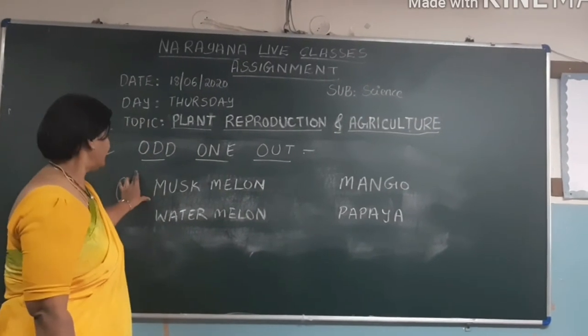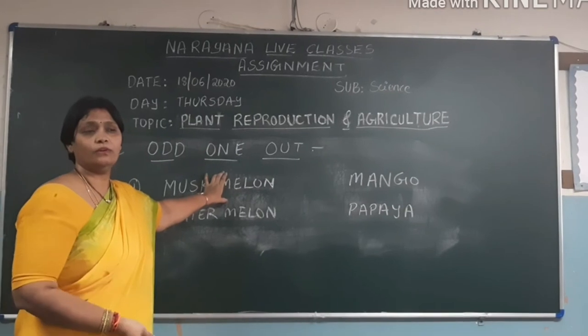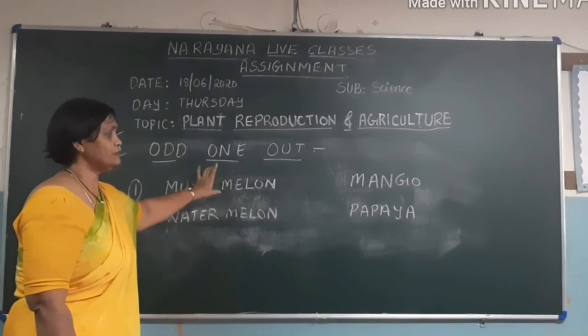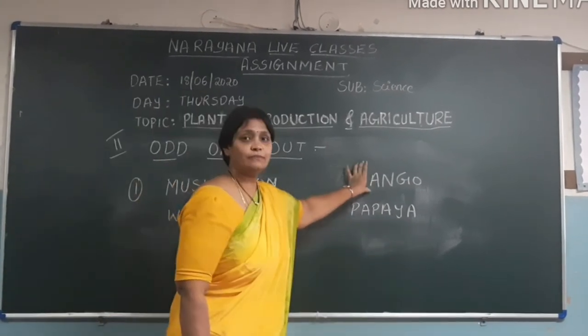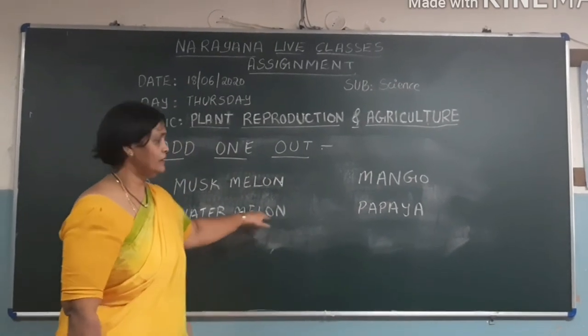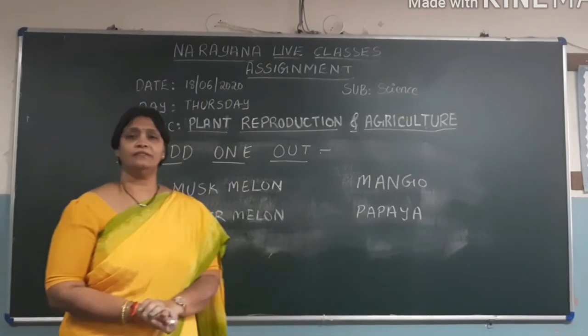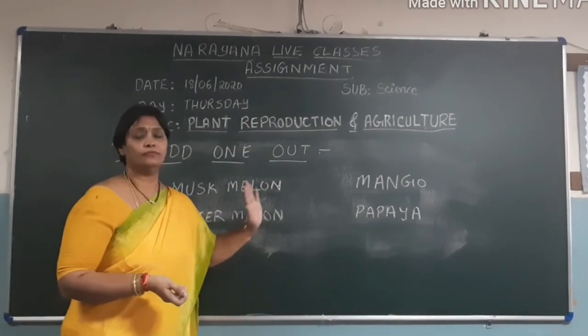First, they have given muskmelon. They have given the pictures in your book. You can check that one. First is muskmelon. Second is mango. Third one picture they have given as watermelon. Fourth, they have given picture as papaya. Now think for yourself. What is the difference in all these four fruits?